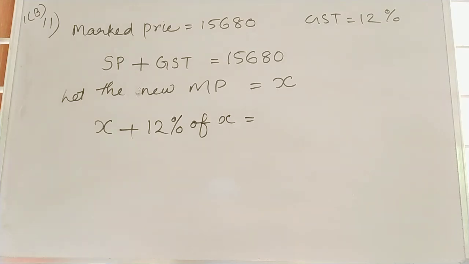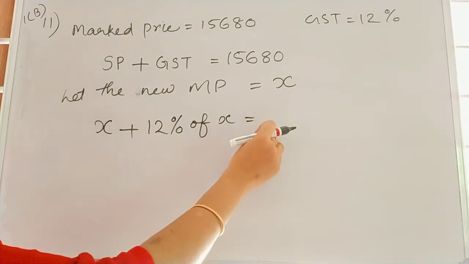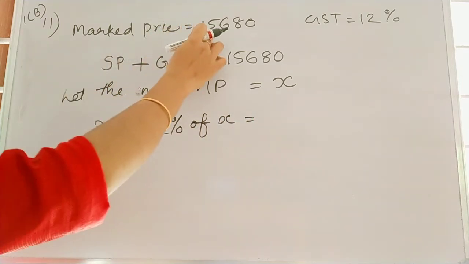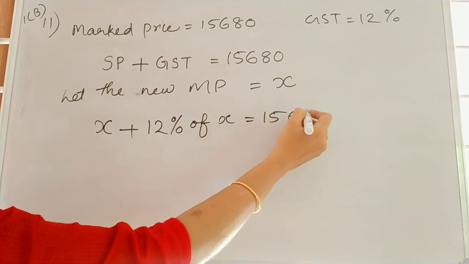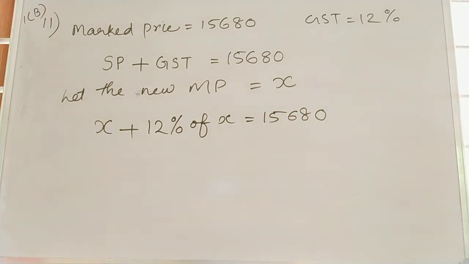Again, a customer of this refrigerator asked the trader to reduce the marked price of the refrigerator to such an extent that reduced price plus GST on it. GST on it means GST is 12%, 12% of this, is equal to the marked price of the refrigerator. So what is the marked price of the refrigerator? It is 15,680.